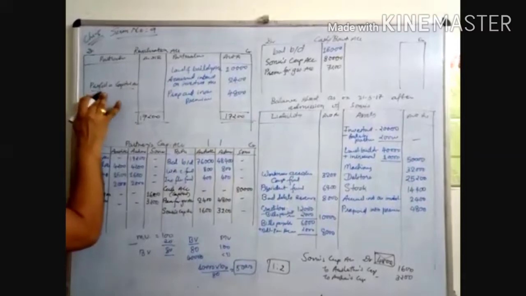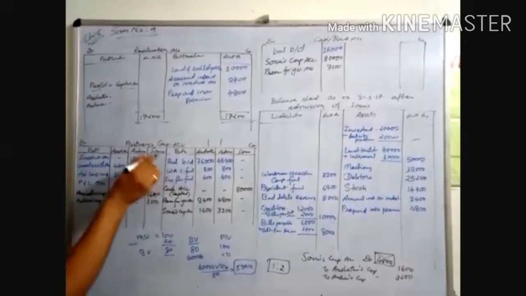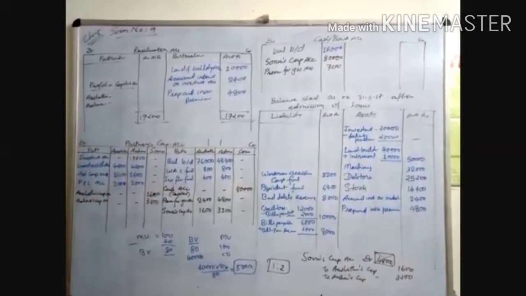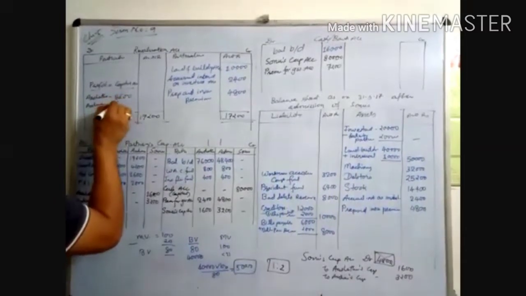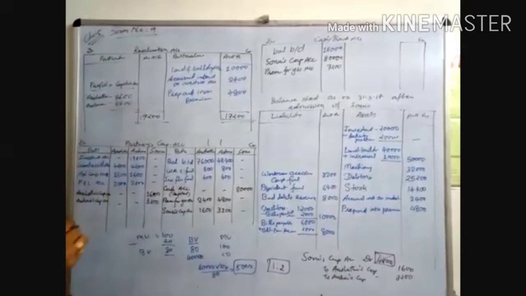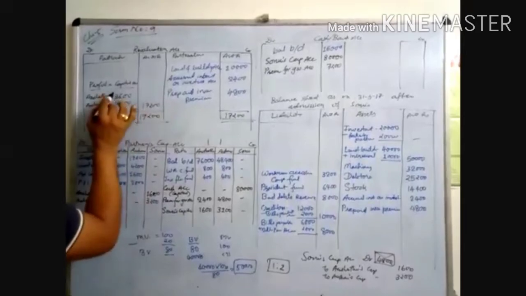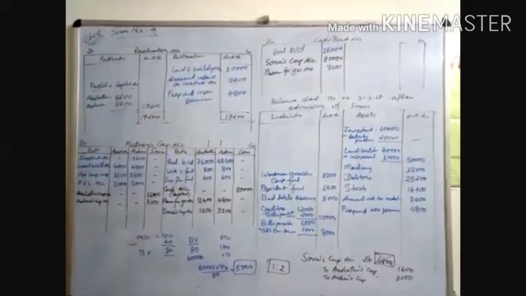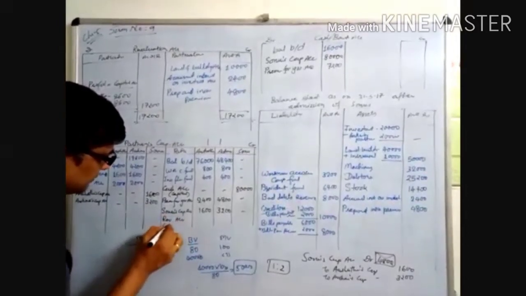Asta's, Ahana's. Equal ratios are there. 17,200 divided by the equal ratio is 8600. Check it, is it right? 8600. Okay. Now we have to transfer it over here, that is the revaluation account. Write down profit.